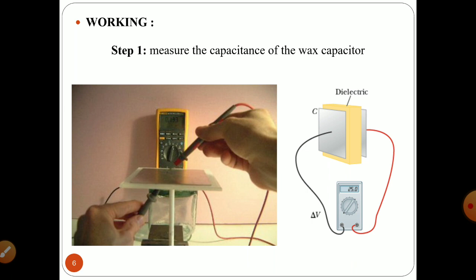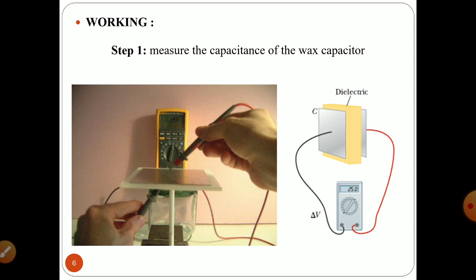I will prepare a 4 mm thick square piece of wax, and it will be cut so that it has an area in accordance with the aluminum flashing. This aluminum flashing, the silver colored aluminum flashing you are observing, is placed on the wax material, and it will not cover the complete wax surface.